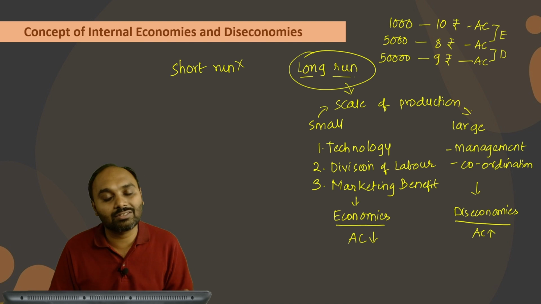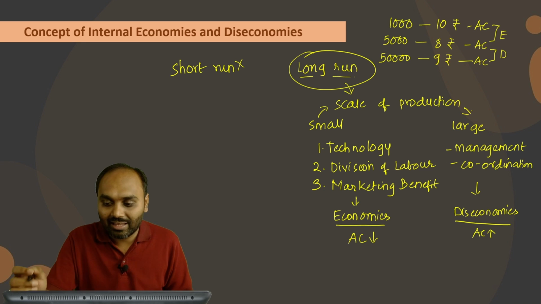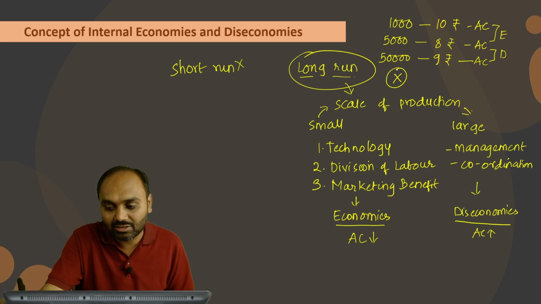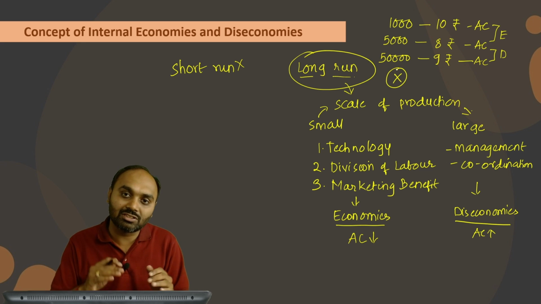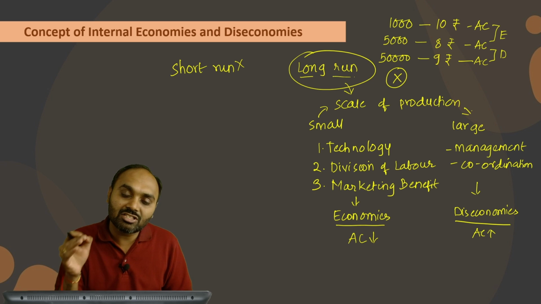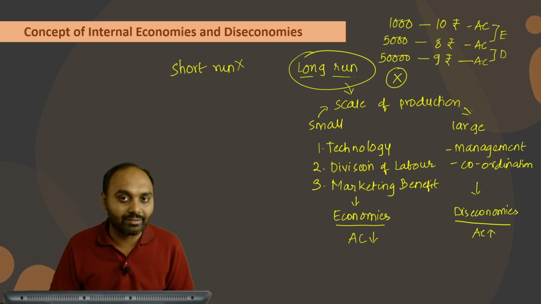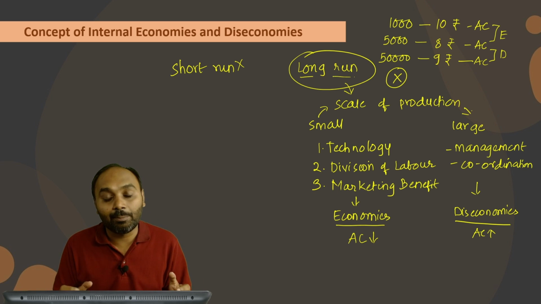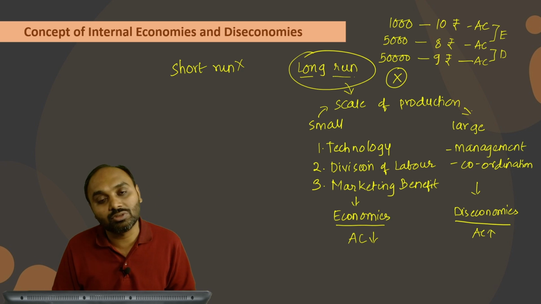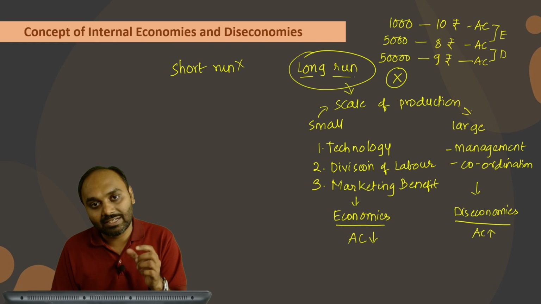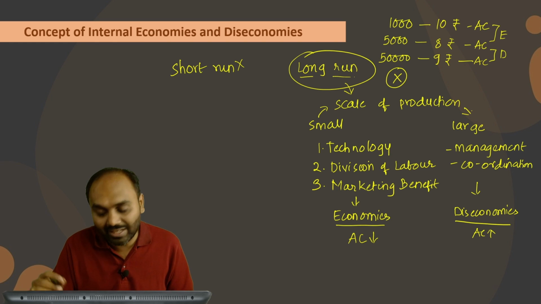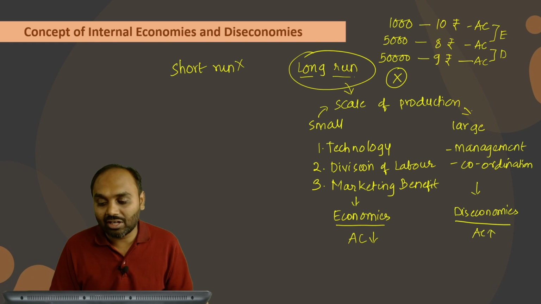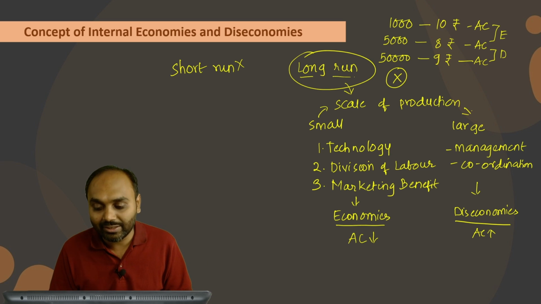For example, there is an organization X, and that organization has increased the production, and because of increasing production, the organization X's average cost is falling. It means the benefit of large scale production is getting to organization X itself, then it will be termed as economies. But if the organization is suffering certain diseconomies, then the average cost will be rising.